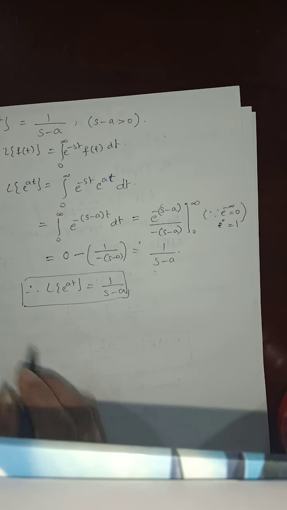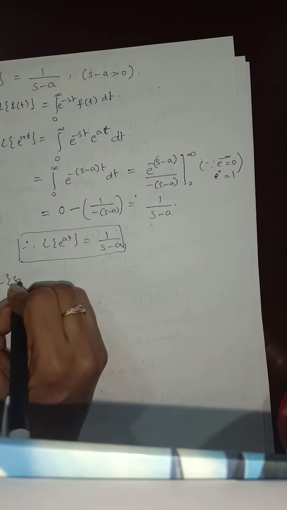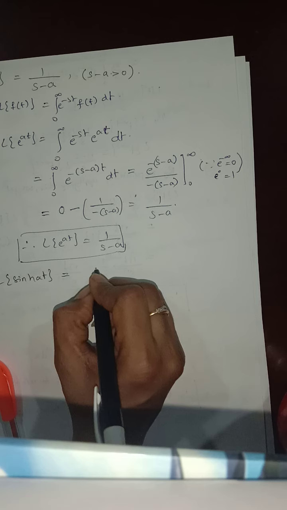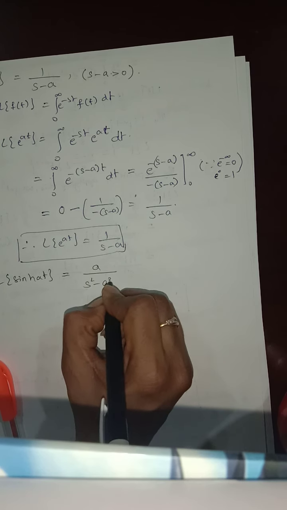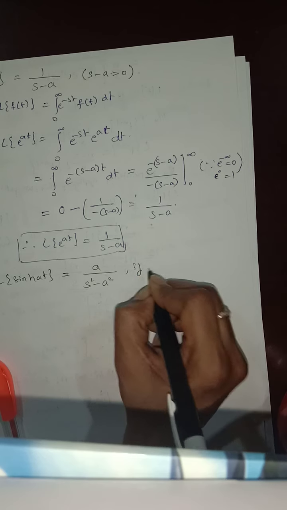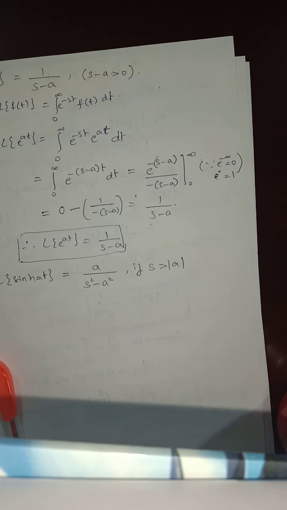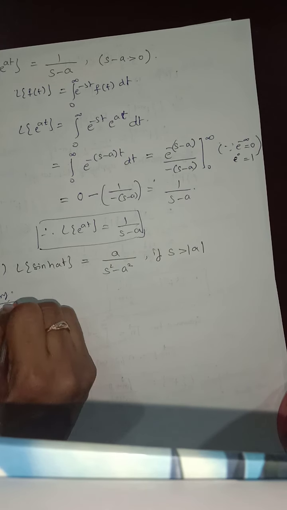Now the fifth elementary formula: L of sin h at is equal to a by s square minus a square, if s is greater than mod a. We need to prove it. The proof goes like this.